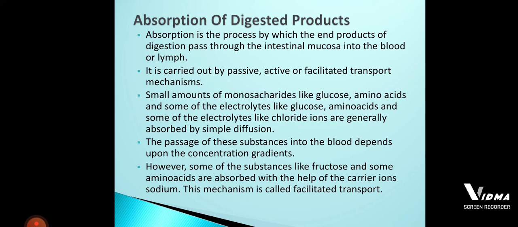The active mechanism takes the help of carrier ions and energy, and that carrier ion is the sodium ion. Mainly, the absorption of digested food products involves the principle of simple diffusion. Simple diffusion means the movement of molecules from one region to another region.